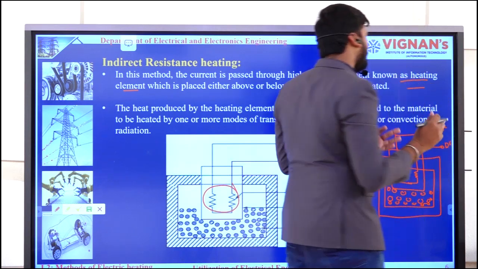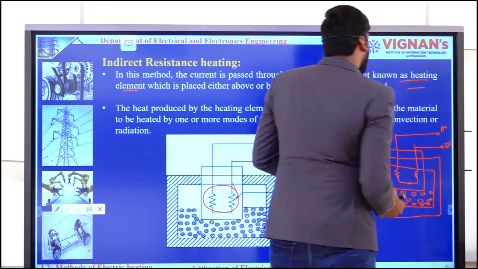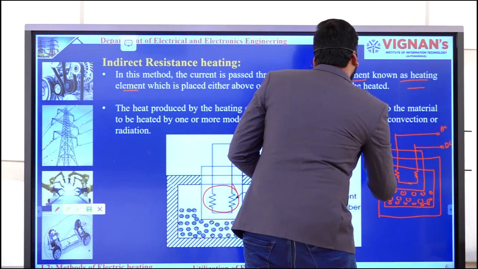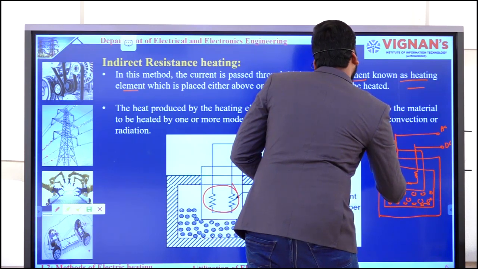Like I had discussed in the previous case, here also I have that flexibility. At the same time, this is nothing but the heating chamber. I will discuss in detail what the so-called heating chamber is and what the purpose of placing this chamber is.